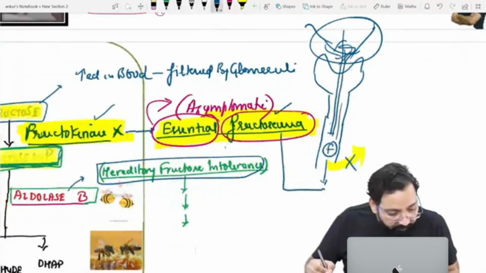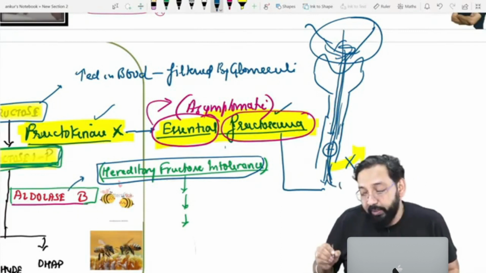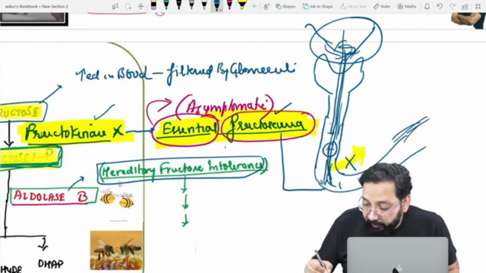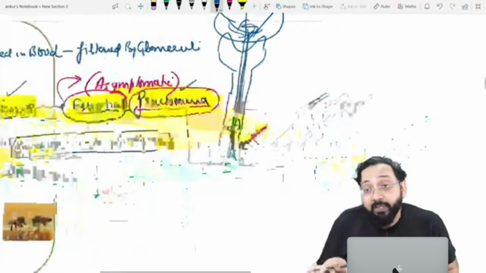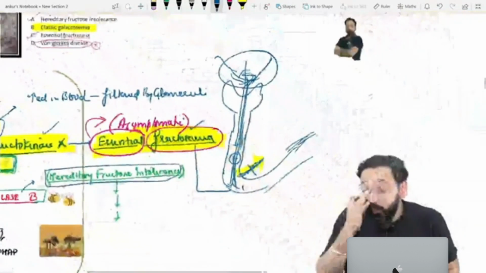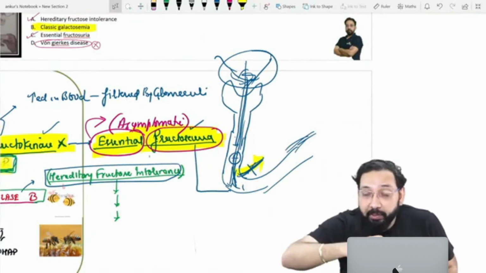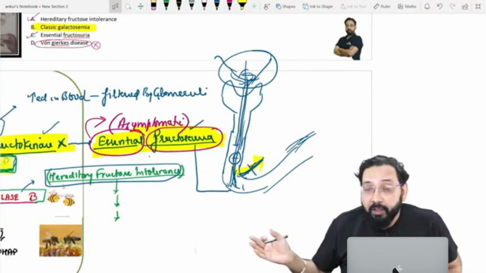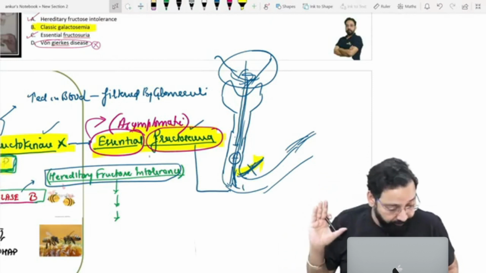It is filtered freely, and some amount is reabsorbed, but the renal threshold is low. I told you that glucose and galactose are reabsorbed mostly, but fructose is not reabsorbed properly. That's why fructose will be excreted in urine.